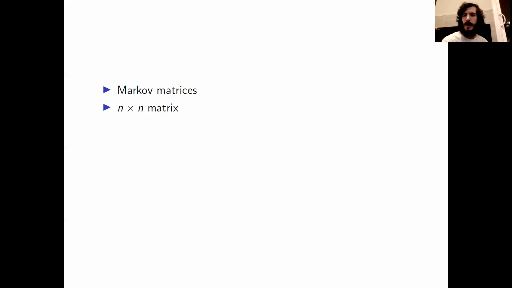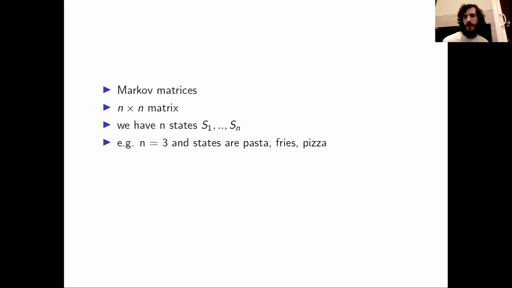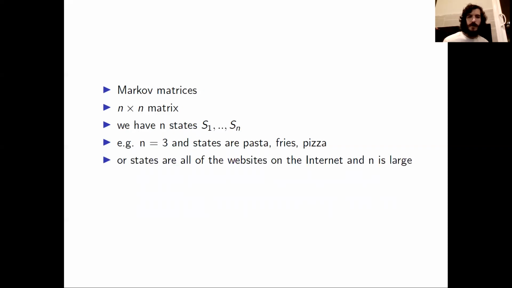Consider an n by n matrix. The rows and columns correspond to n states, S1, S2, up to Sn. For example, with the food scenario that we considered earlier, we have n equals 3, and the 3 states are pasta, fries, and pizza. For the other example we considered, with the surfer on the internet, the states are the websites on the internet, and n is the number of websites, so it is large.